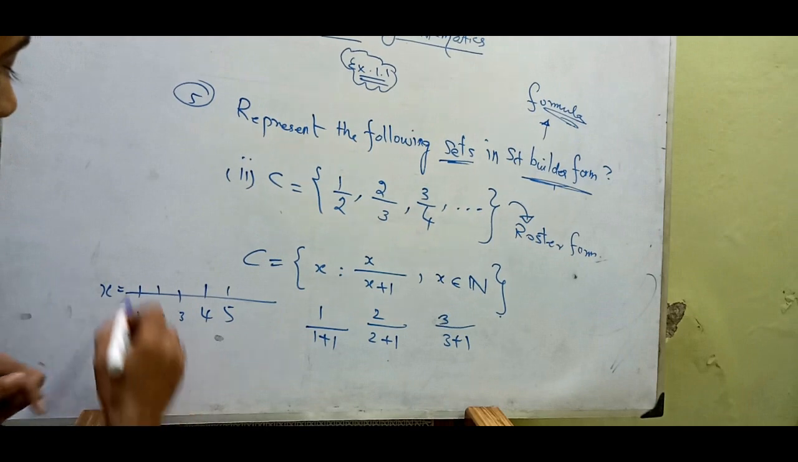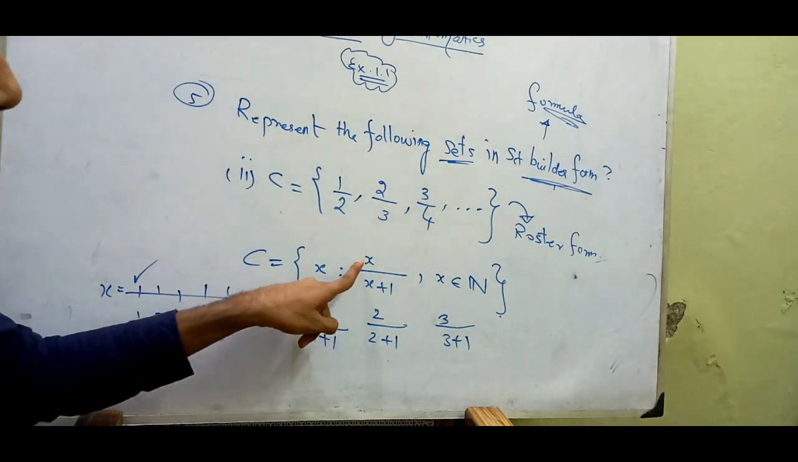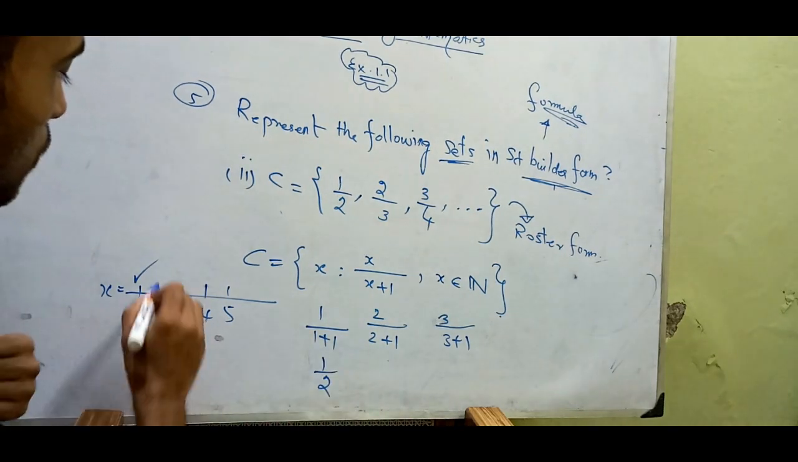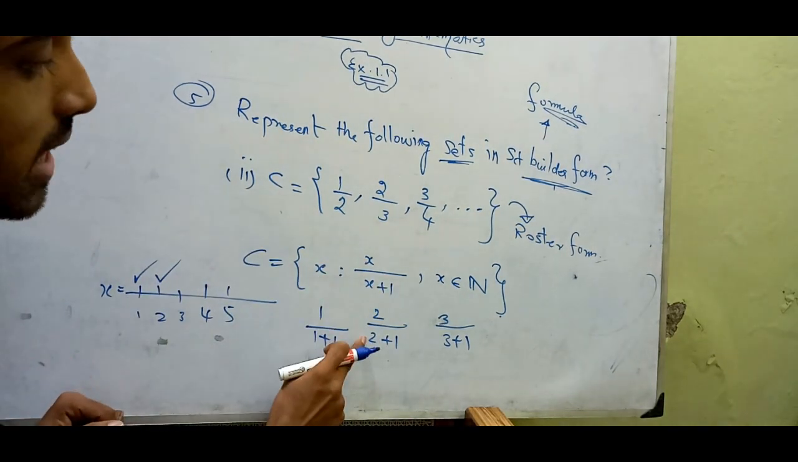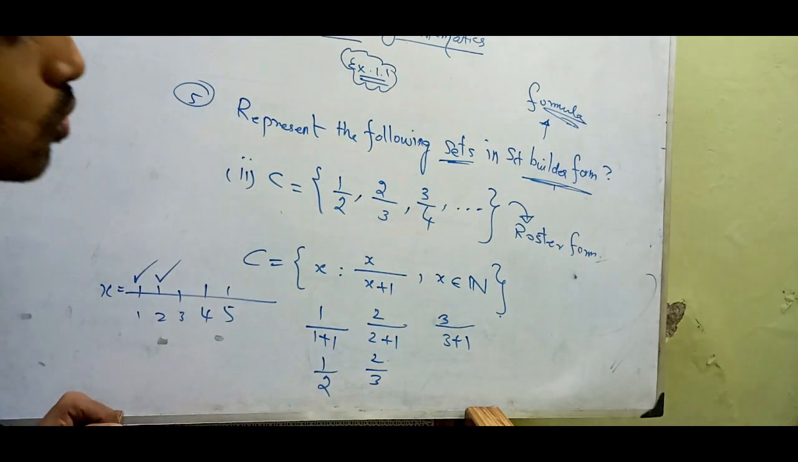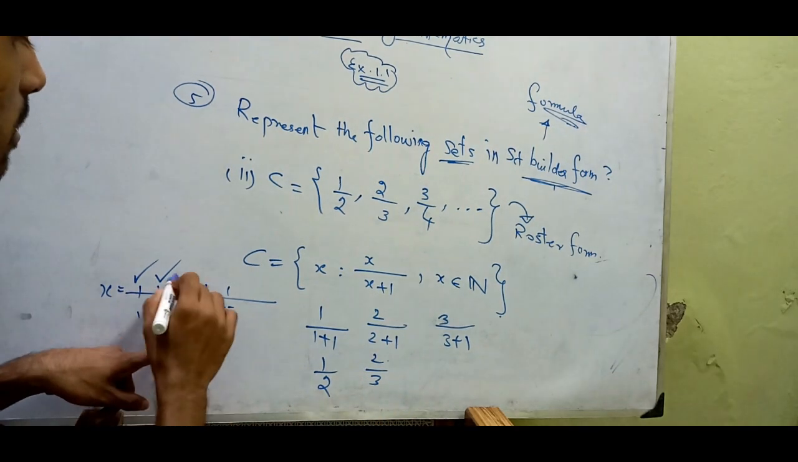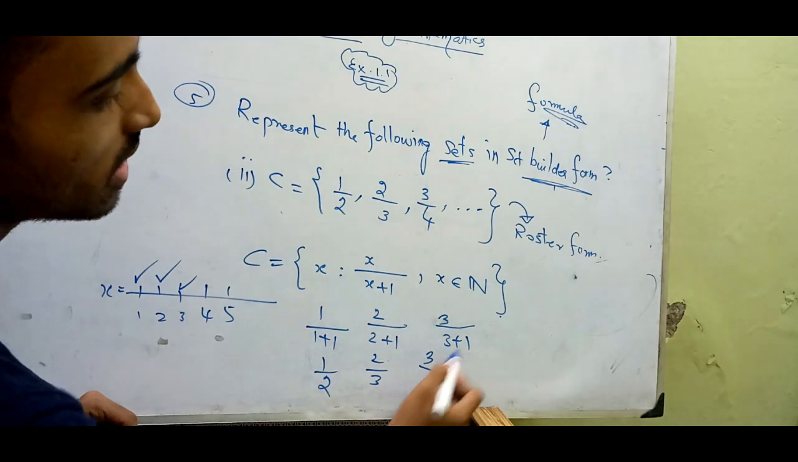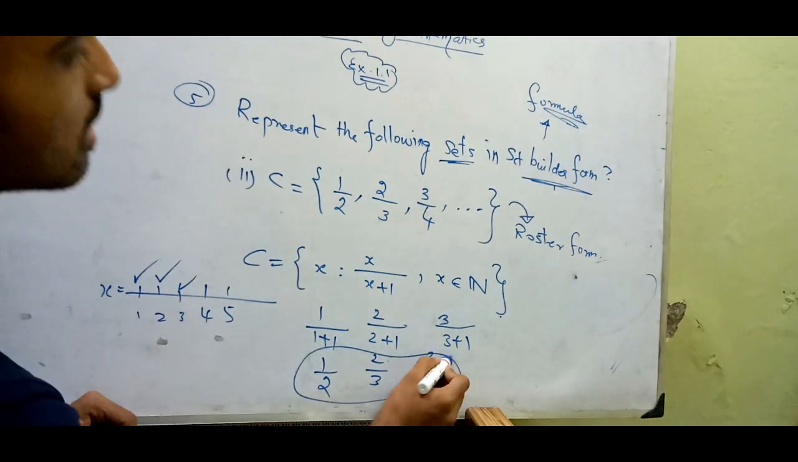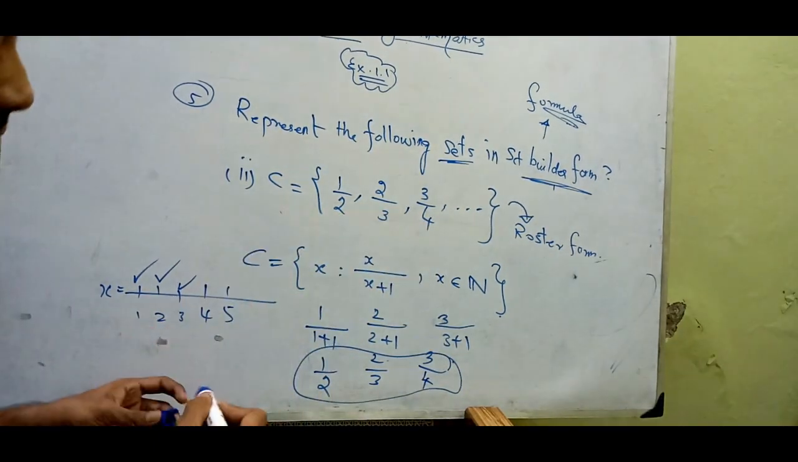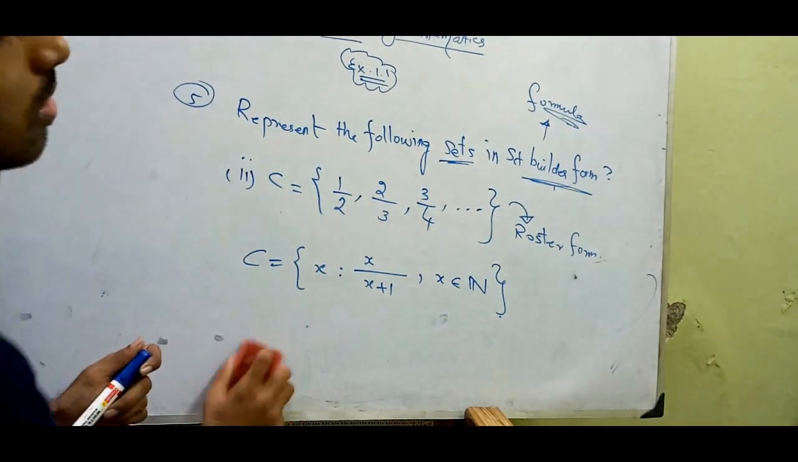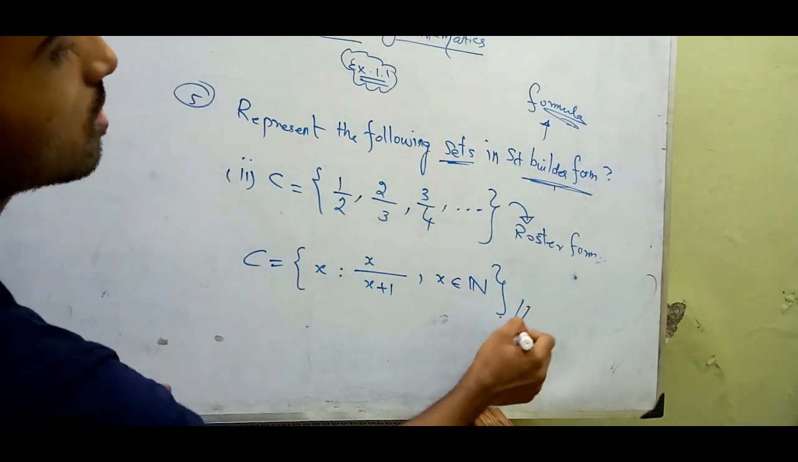If you put x equal to 1 here, 1 by 1 plus 1, it is nothing but 1 by 2. If you put 2 here, you will get 2 by 2 plus 1, and that is nothing but 2 by 3. If you put 3 here, 3 upon 3 plus 1 is 3 by 4. And this is nothing but your question. Got it? So this is your solution. So this was your solution and answer.